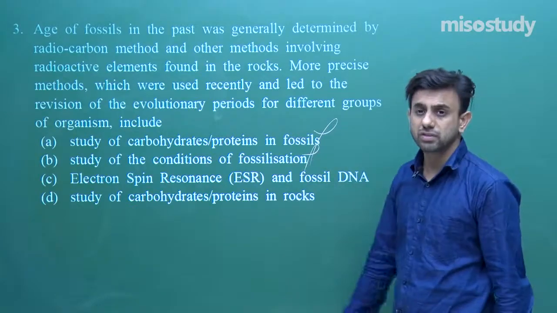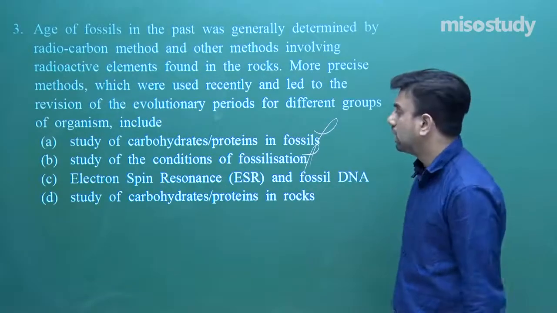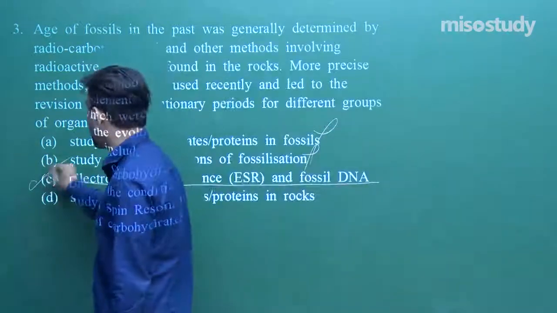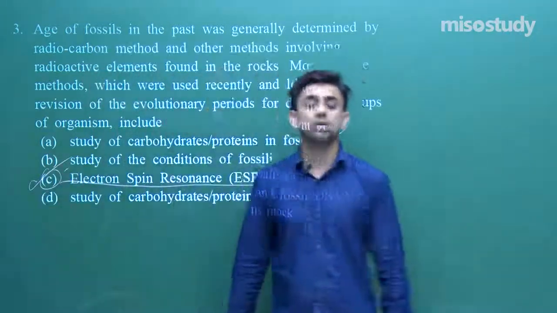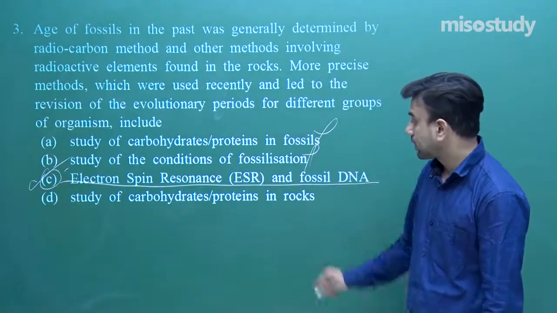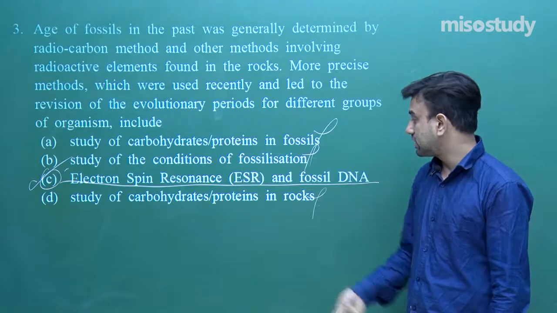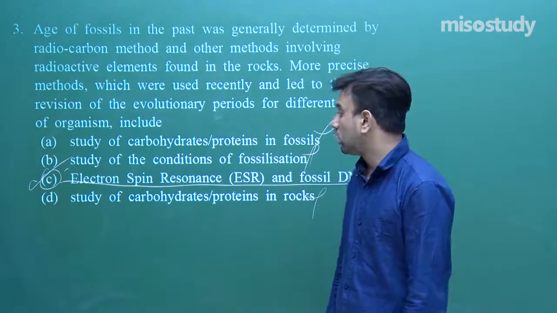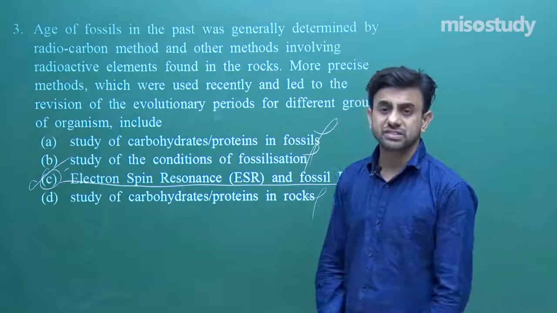What will you get to know from this? It's already fossilized. Electron spin resonance in fossil DNA will be the right answer. What do we do? The concept of luminescence, bioluminescence, is applied here. Study of carbohydrate, proteins and rocks, anything, they just wanted to mention the options they've written. So what is electron spin resonance?